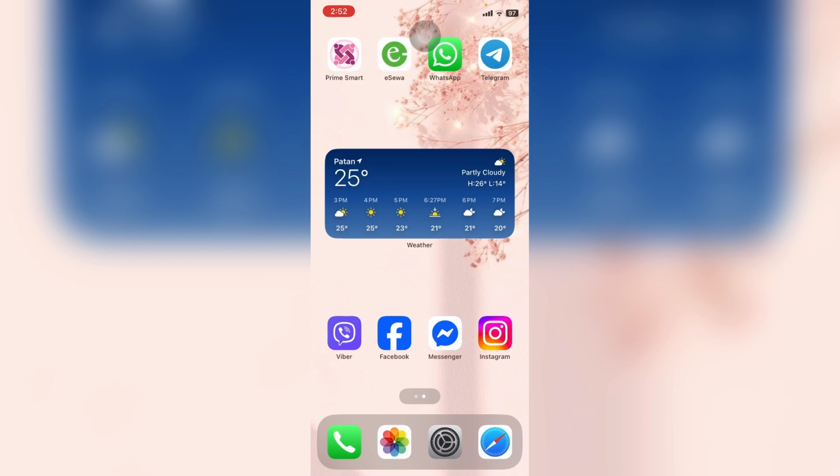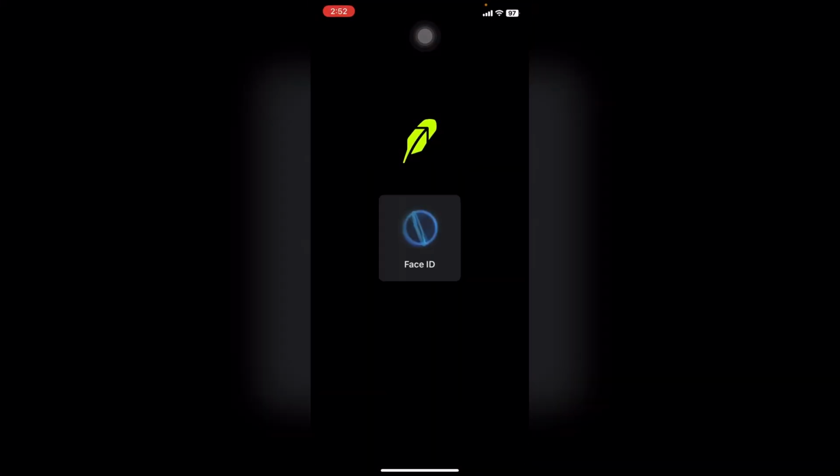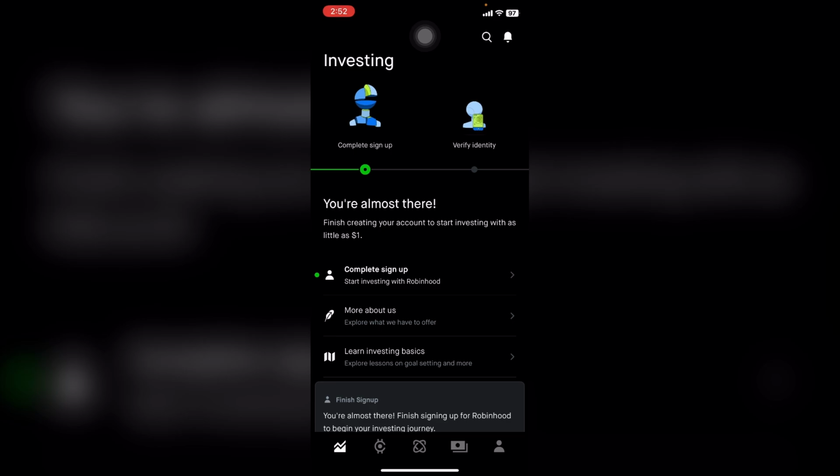If you are an iPhone user, you can download it from the App Store, and if you are an Android user, you can download it from the Play Store. After that, open the Robinhood app. Now make sure to log into your account.